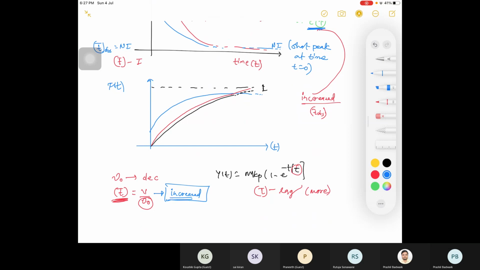So will your curve reach the final value quickly? You are having lag. If there is lag, your curve will reach its final value late.